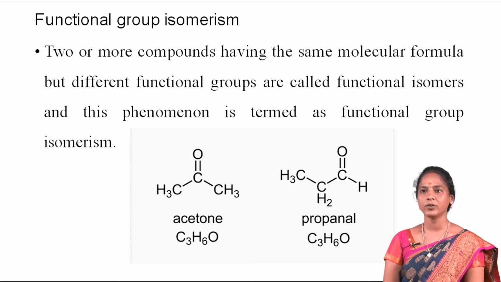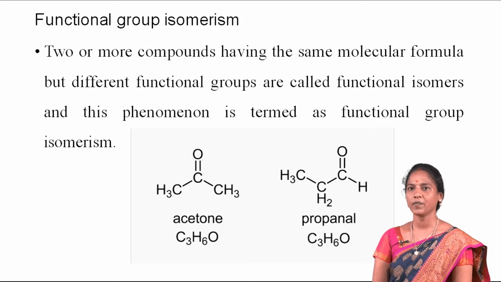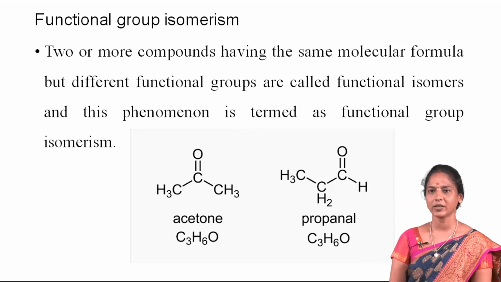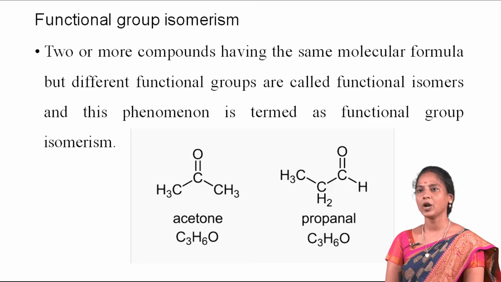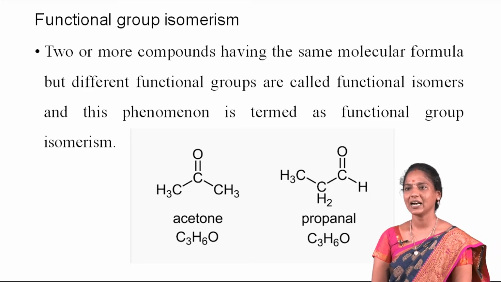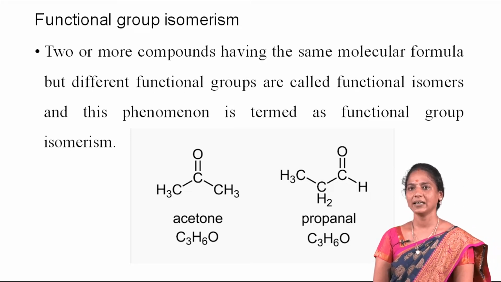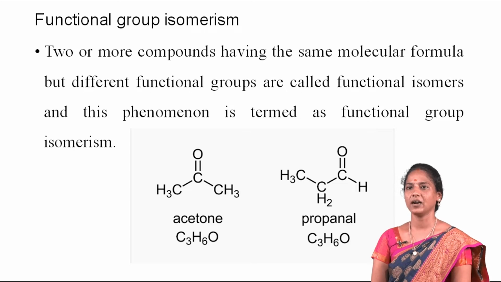Two or more compounds having the same molecular formula but different functional groups are called functional isomers, and the phenomenon is termed functional group isomerism. For example, the molecular formula C3H6O can represent an aldehyde and a ketone.